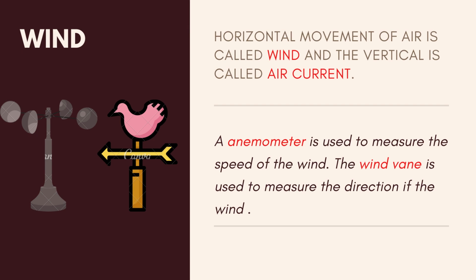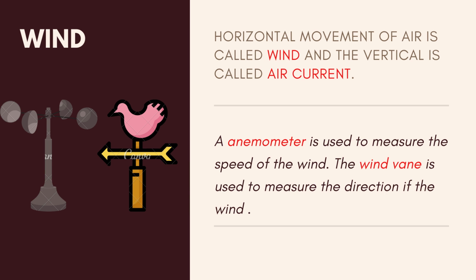There is an instrument called an anemometer which is used to measure the speed of the wind. So this is the anemometer, and this is a wind vane. The wind vane is used to measure the direction of the wind.